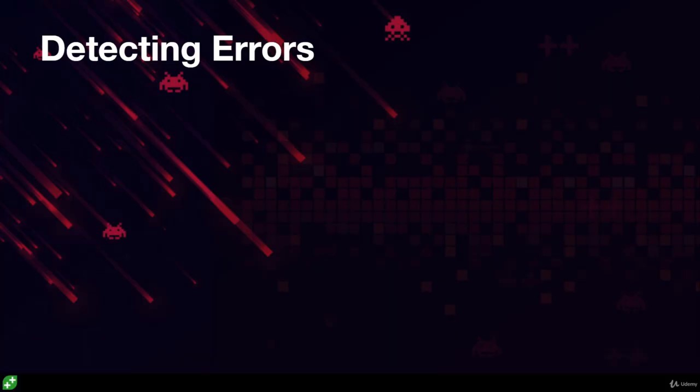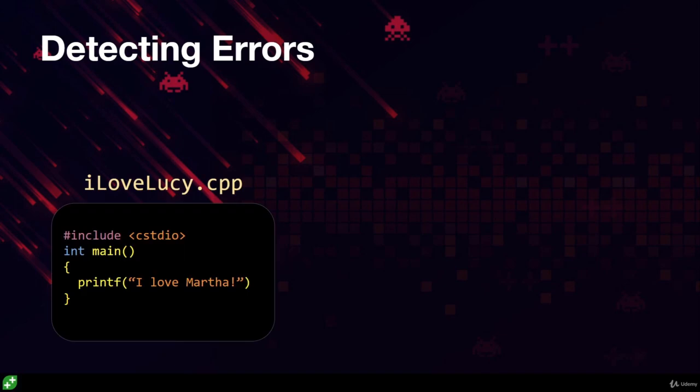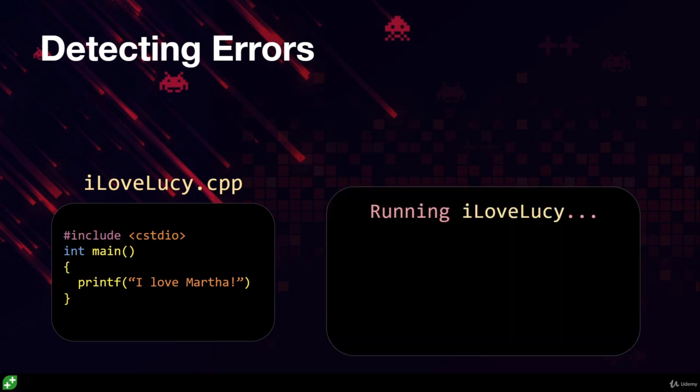Okay, so now we know what compiler errors look like, but we can't just rely on compilers to catch all of our mistakes. You see, if you wanted to print I love Lucy to the screen, and you accidentally typed I love Martha, well, Lucy won't be very thrilled, but the compiler will happily translate your code into machine language, assuming you haven't made any syntax errors.